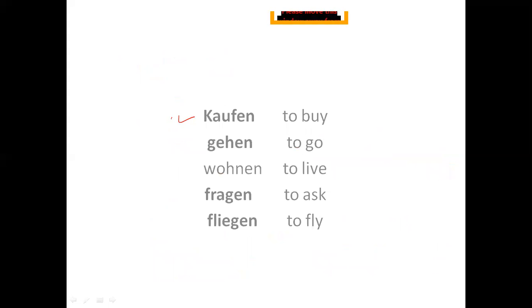Kaufen is to buy. Then we have gehen, gehen is to go. Then we have wohnen, that means to live. Then we have fragen, that means to ask. Then we have fliegen, that means to fly, right?